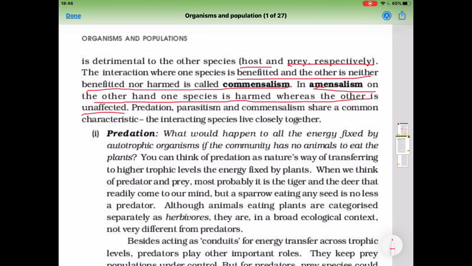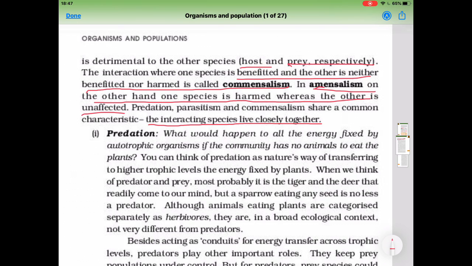Predation, parasitism and commensalism share a common characteristic. What is that common characteristic? The interacting species live closely together. That is in predation, parasitism and in commensalism, the two interacting species live close to each other. Very important point. They live close to each other.